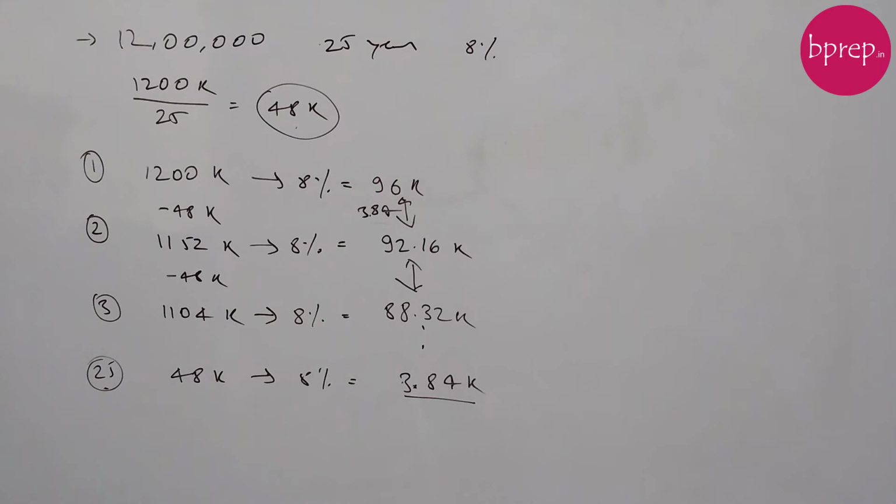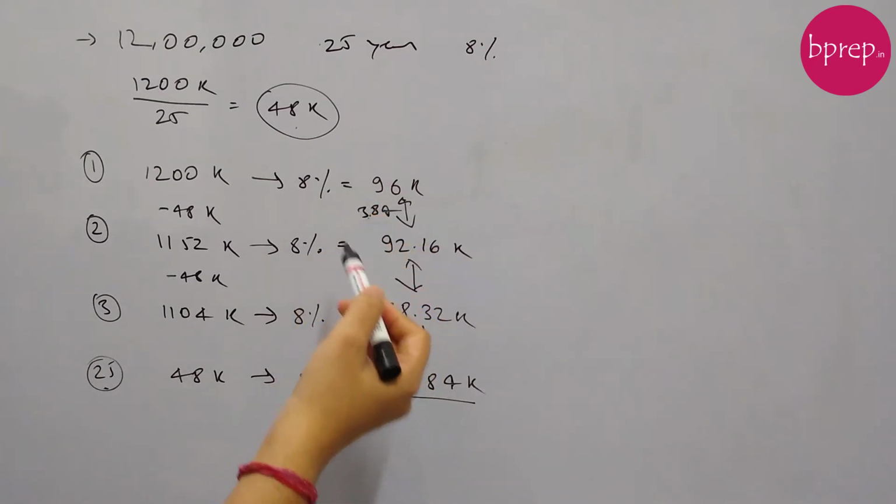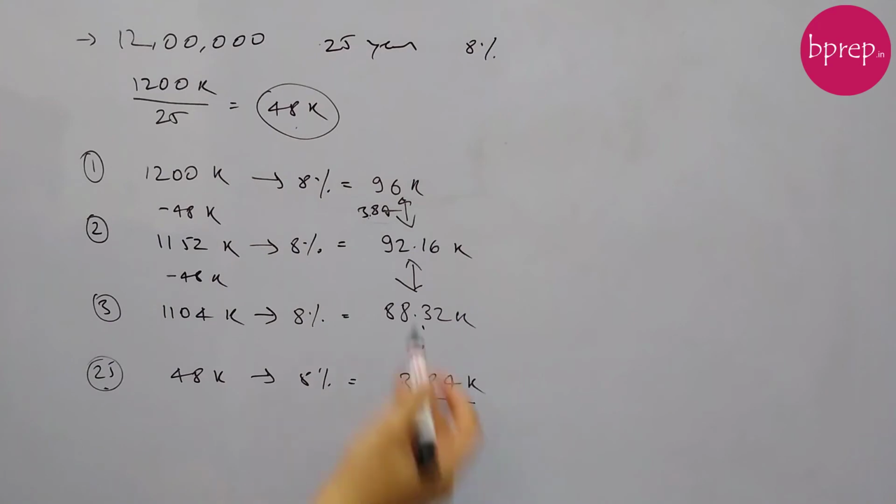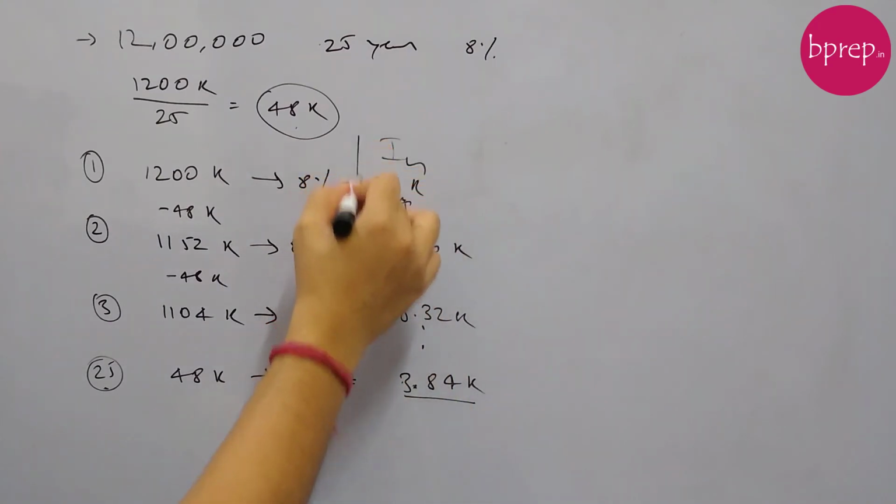So we can say this is an arithmetic progression series, all the interest components, and in the question we need to find the total interest she has to pay.